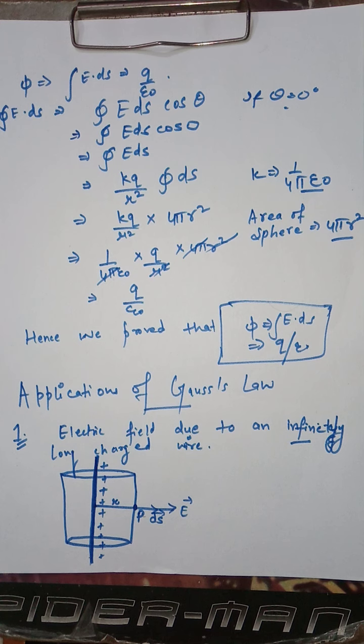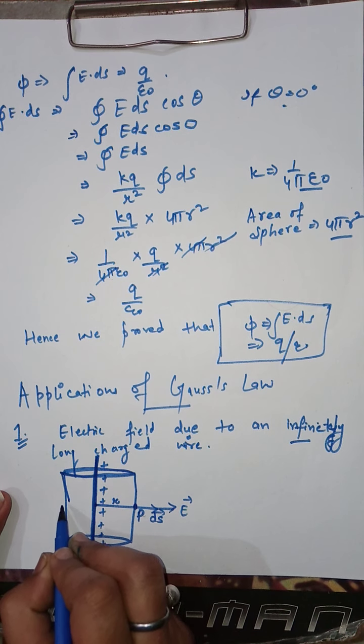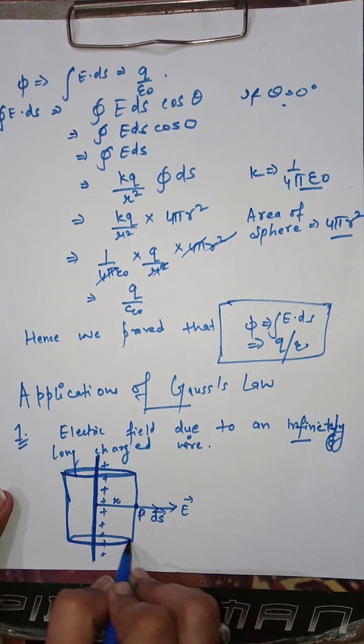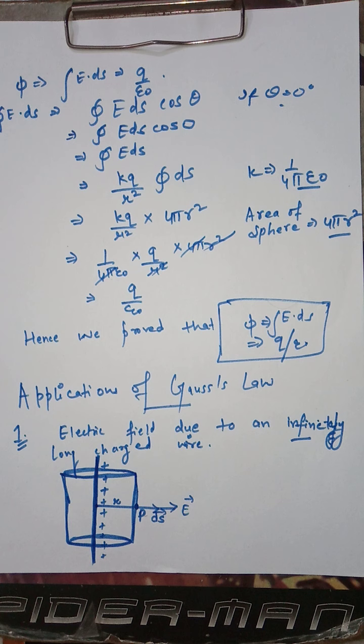For example, in this particular case, in order to solve the first application of Gauss law, the electric field due to an infinitely long charge wire, we have considered a cylindrical Gaussian surface. This is our cylindrical Gaussian surface.